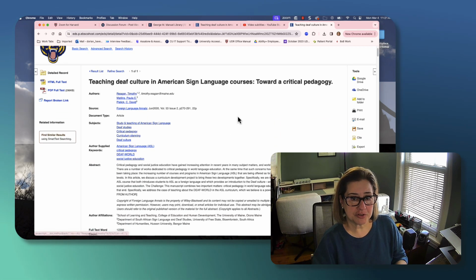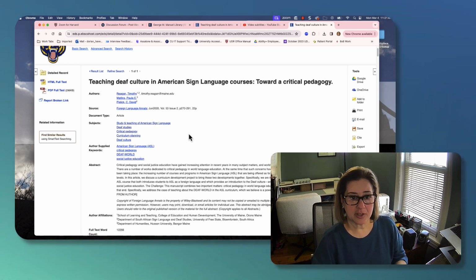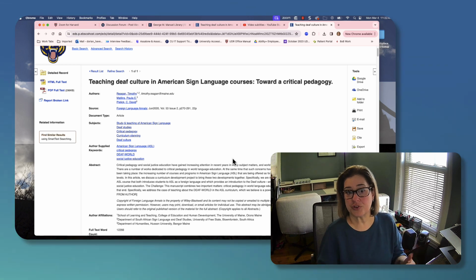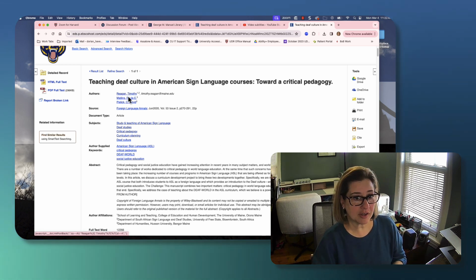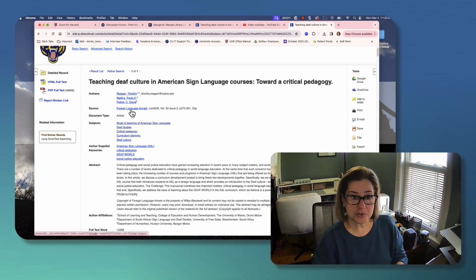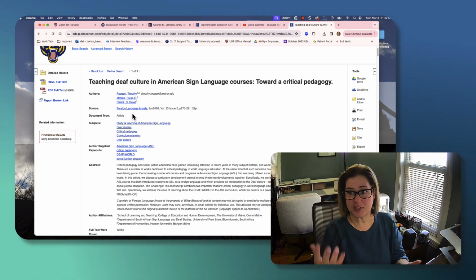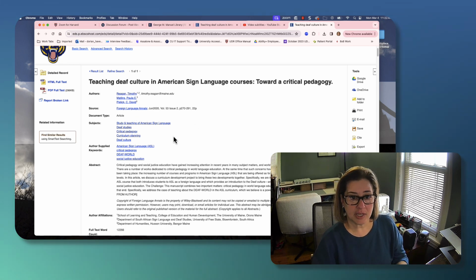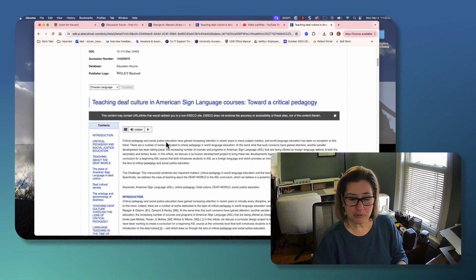Now, there's a couple of other links here too that are very helpful. The authors are hyperlinked, the source is hyperlinked, and the subjects that are covered in the article are hyperlinked. So if you want to expand your search and you want to see what other research this author has done, you can click right on Timothy Regan here and those articles will come up. You can also search that particular journal and see what else was covered in that journal. You can search by topic or the other keywords that come up, and it will automatically search that as well. So that can be very helpful depending on what you're looking to do.